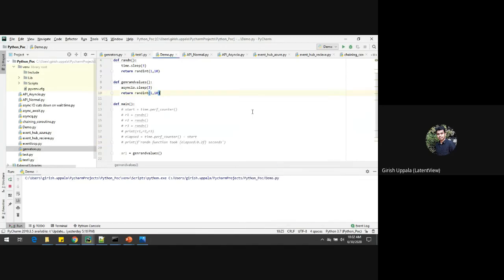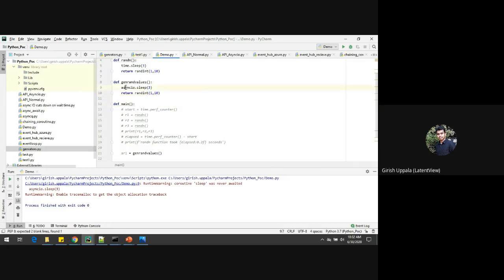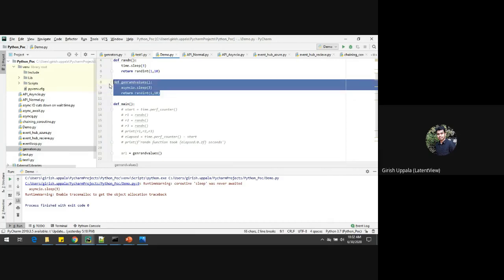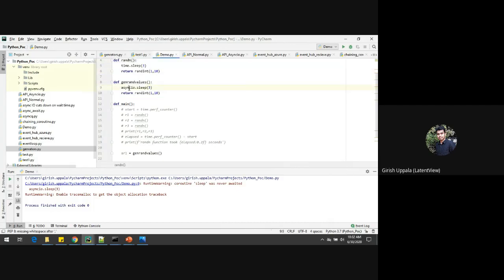Let me execute. That will give you an error, and I'm going to tell you one thing here. Once you initialize with asyncio, the compiler automatically takes this function as a coroutine. If you see here, coroutine sleep was never awaited. This is a normal function, I have just used asyncio here. Once you use this keyword, the compiler will take that function as a coroutine.